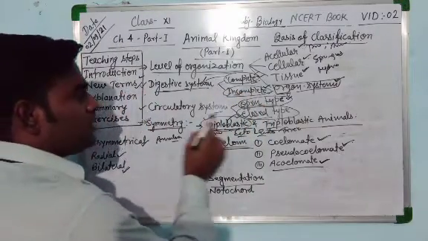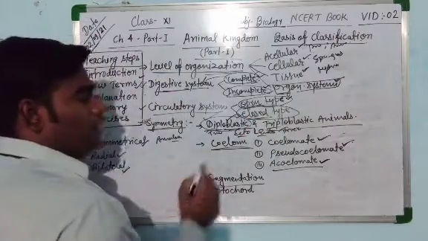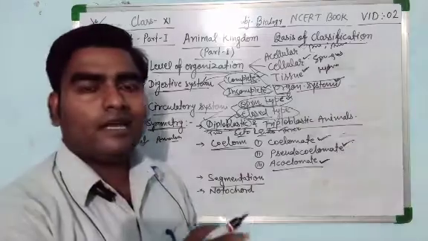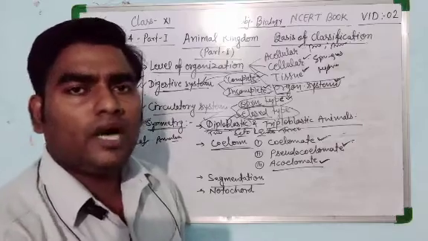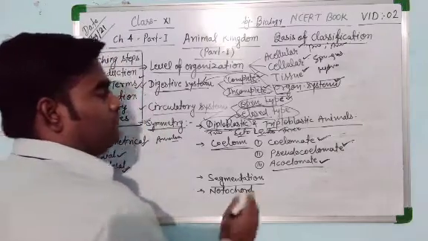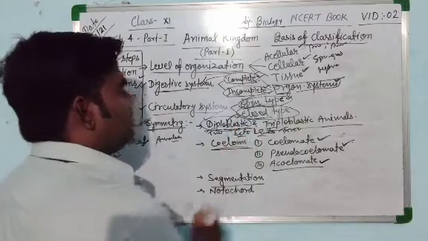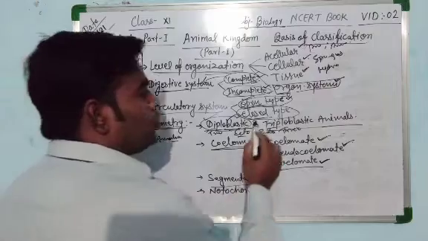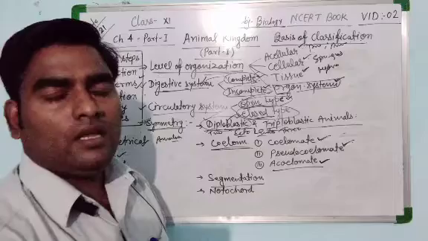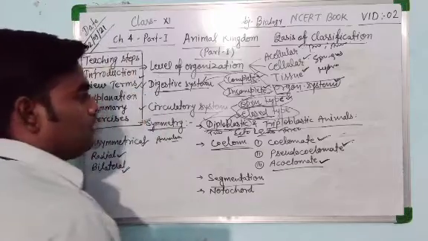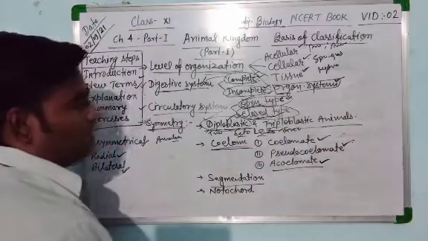Next one is the circulatory system. Circulatory system is also of open type and closed type. If the blood is poured directly onto the tissues, which are directly bathed in blood without any blood vessels or capillaries, it is said to be an open type of circulatory system. In the closed type, there is a network of blood capillaries, blood vessels, arteries and veins involved in the transportation of blood. This is said to be a closed type of circulatory system.